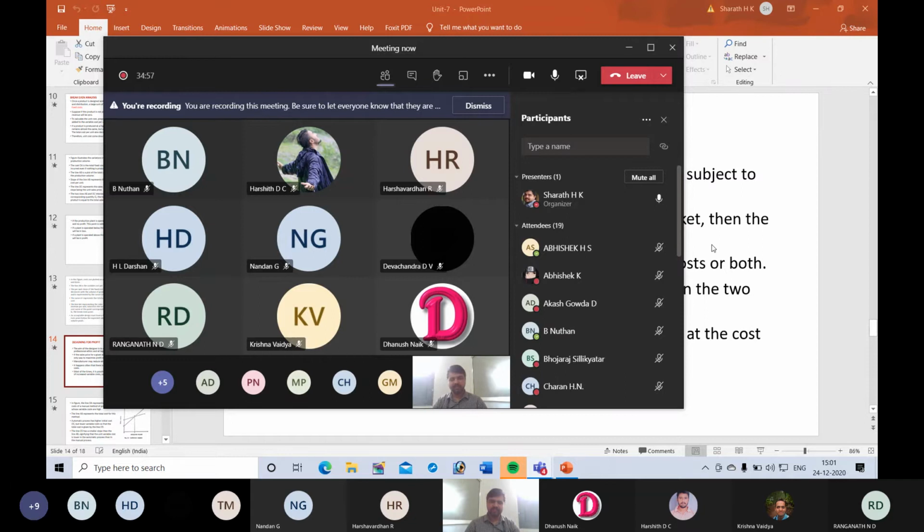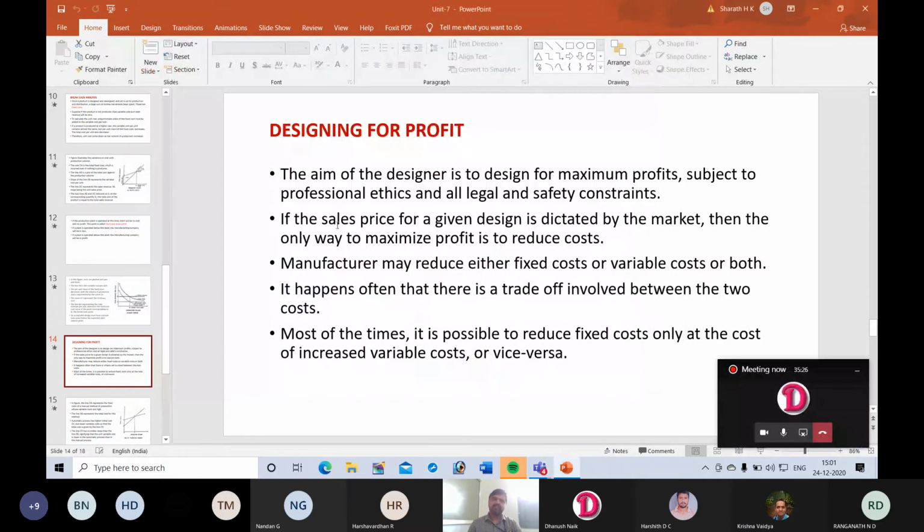That's why for most of the products in today's marketing world, cost will be decided by the market. Then suppose if a company wants to increase profit, it cannot go for increasing the price of the product. Instead, what it will do is it will try to reduce the cost. It may be manufacturing cost, or it may be other costs. Okay, that is the meaning. So if the sales price for a given design is dictated by the market, then the only way to maximize profit is to reduce cost.